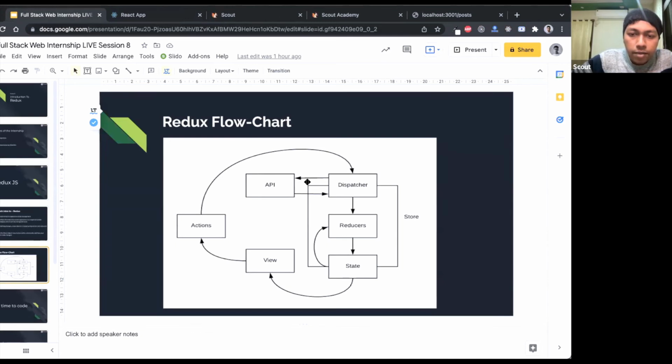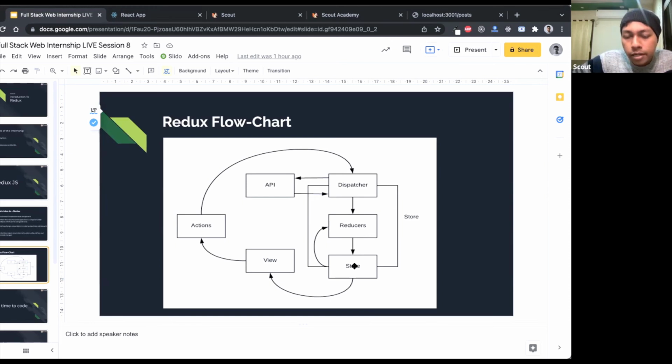It is making the API call. Before making the API call, it is sending an action type to the reducer, that is post fetch request. Whenever the success is happening, it is sending another action type called post fetch success. That is when the reducer is getting updated, and the reducer is updating the application state.